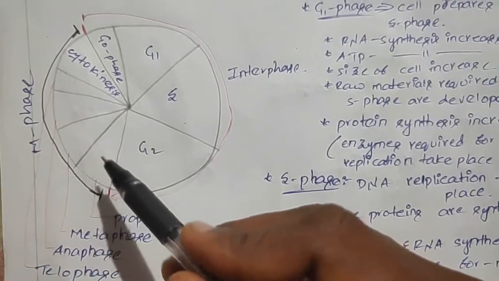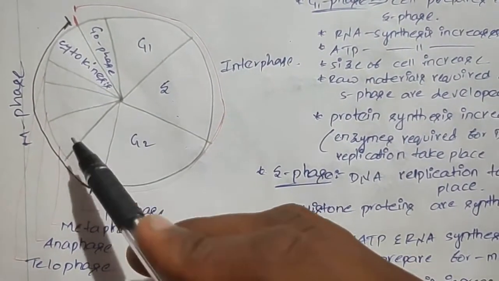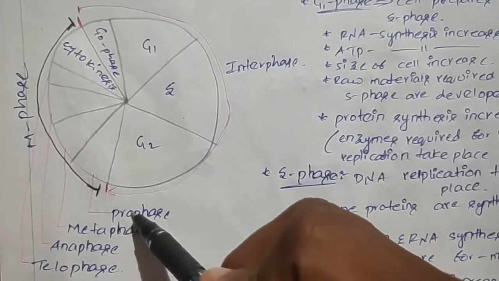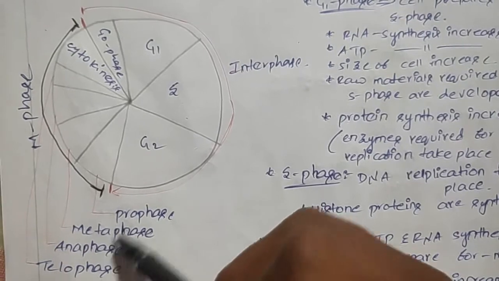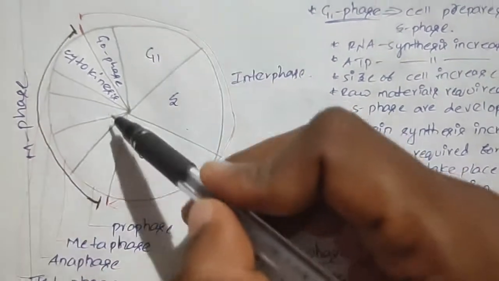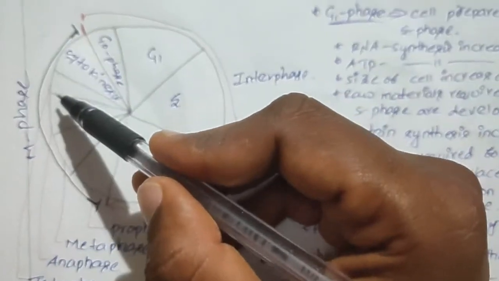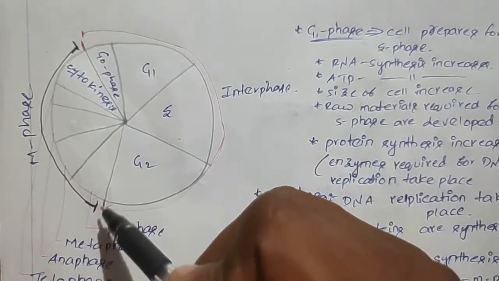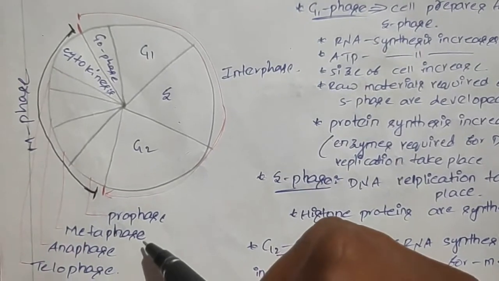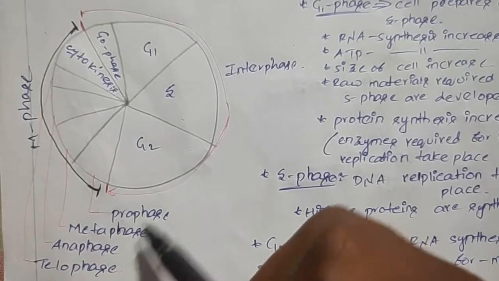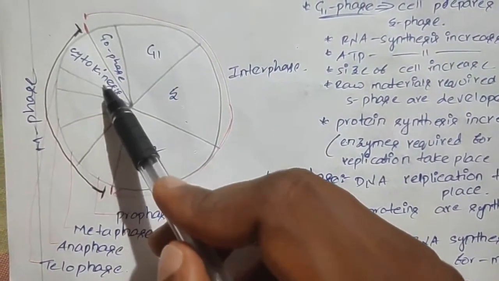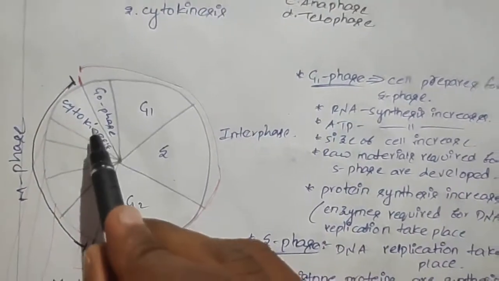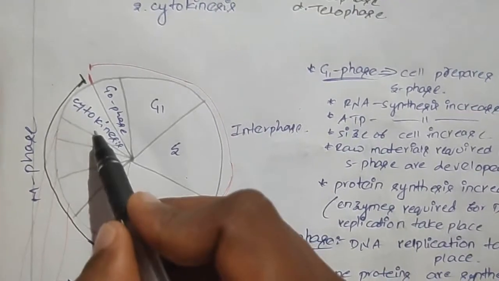After G2 phase, it leads to the M phase. In M phase, the actual cell division takes place, and it is divided into four subzones: prophase, metaphase, anaphase, and telophase. This we will discuss later. After the cell divides, it leads to the cytokinesis. This is also in the M phase. All these are karyokinesis, meaning nuclear division takes place. After this nuclear division, it leads to the cytokinesis, where the cytoplasm division takes place. After this cytokinesis, two daughter cells are developed.